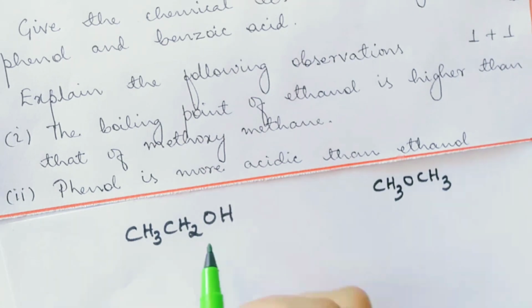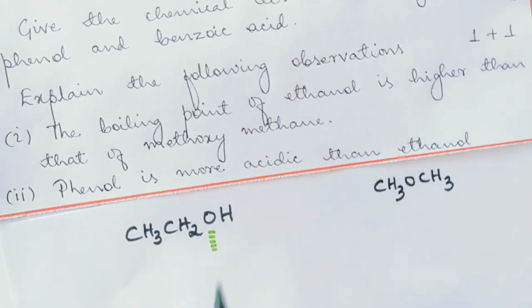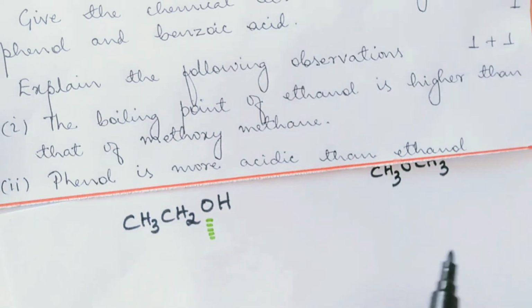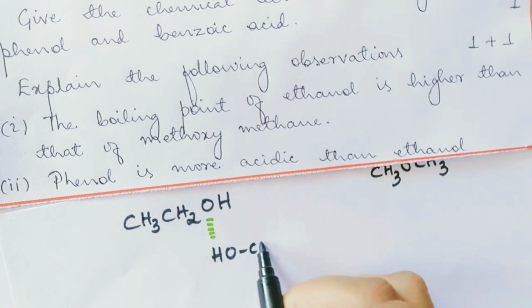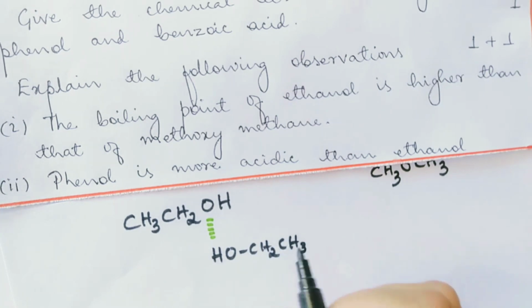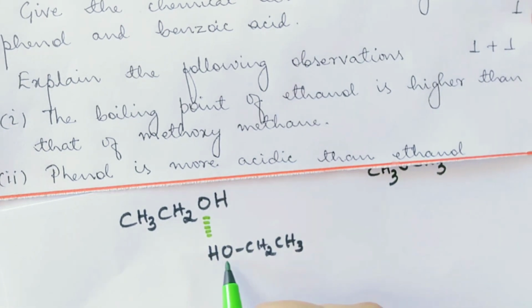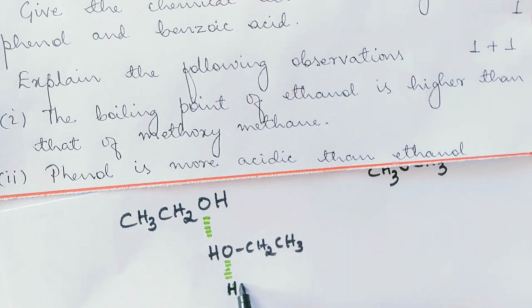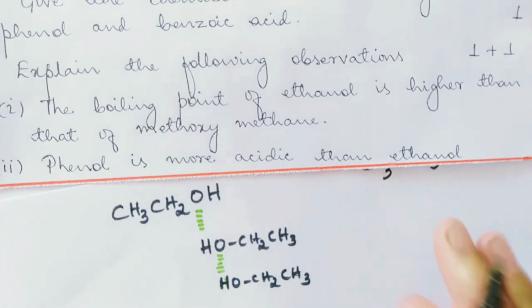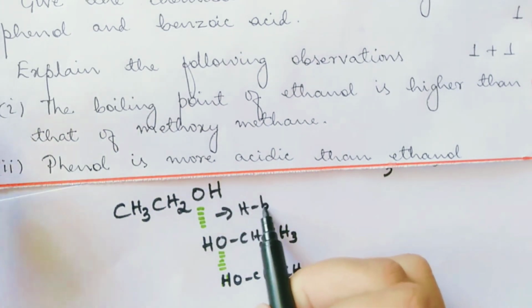In ethanol, what happened? There is a hydrogen bonding. One alcohol molecule forms a hydrogen bond with another one, like this. So it goes on in this way to form a hydrogen bond.